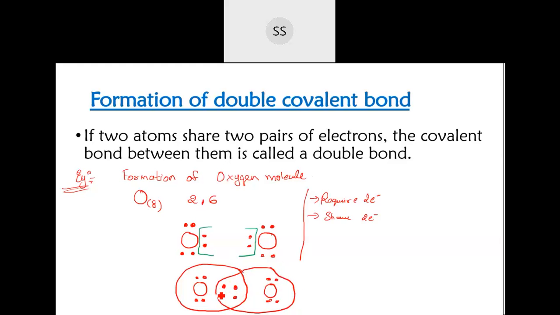Now here 4 electrons means how many bonds will be there? 4 electrons means they should have a double bond between them. So oxygen and oxygen have a double bond, with these other electrons as they are. These are not shared.